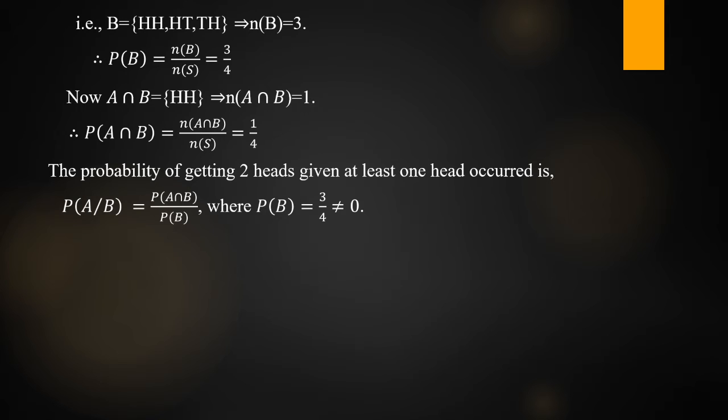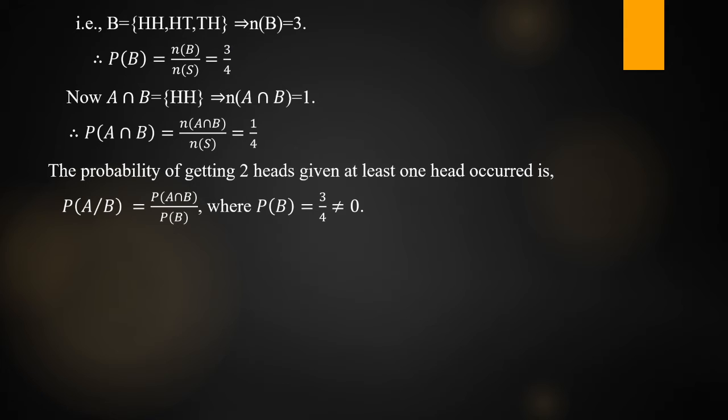So what is P of A given B? What is the conditional probability definition? P of A given B is P of A intersection B by P of B. Here we have one condition, P of B not equal to 0. What is P of B? 3 by 4, which is not equal to 0. And we know that P of A intersection B is 1 by 4. So 1 by 4 by P of B. What is the P of B?